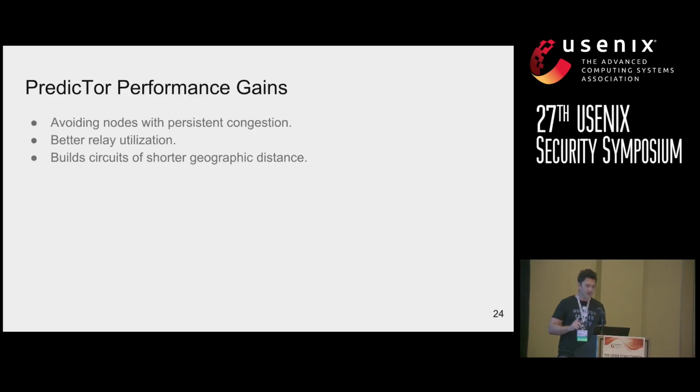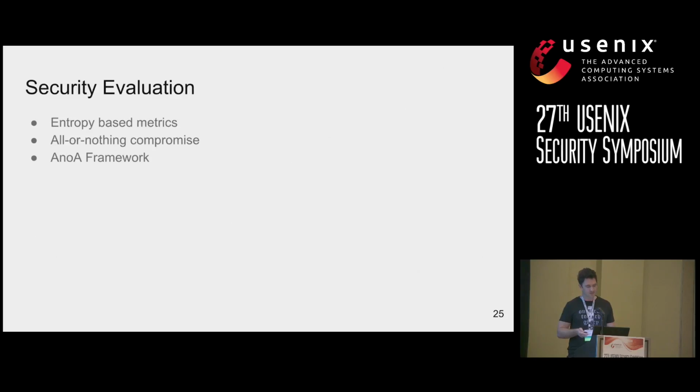So we conclude that PredicTor performance gains are due to avoiding nodes with persistent congestion, also due to better relay utilization and load distribution, and also because PredicTor builds circuits of shorter geographic distance.